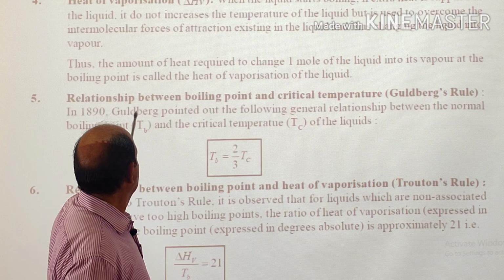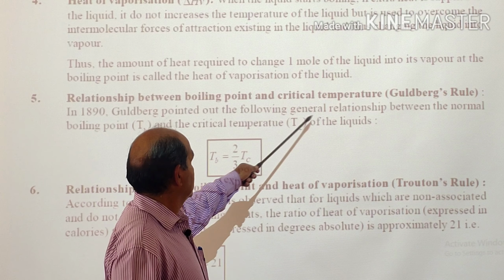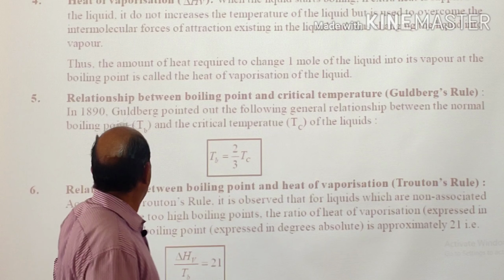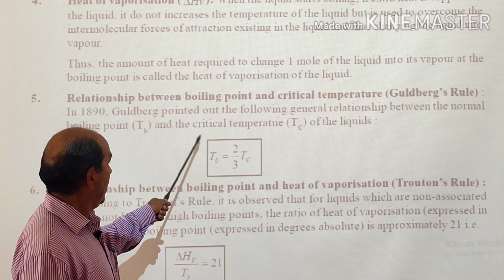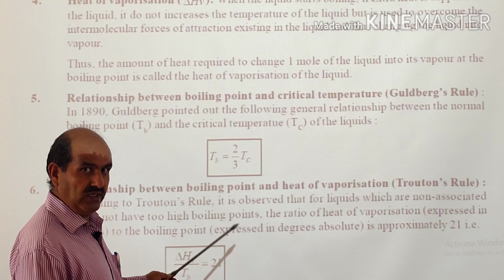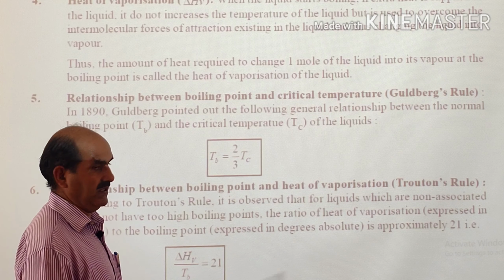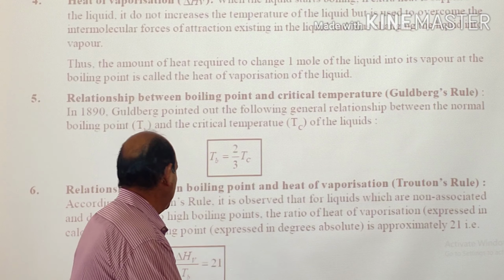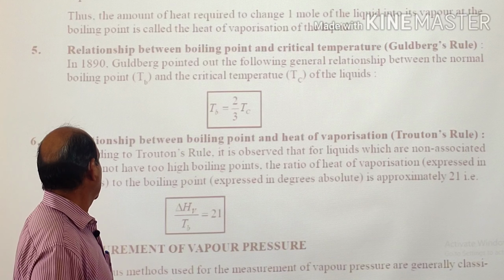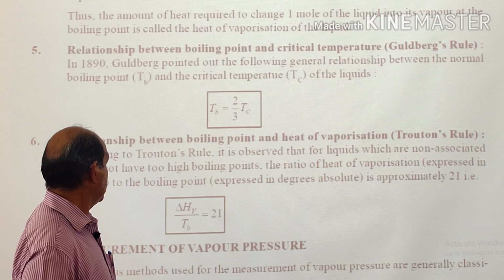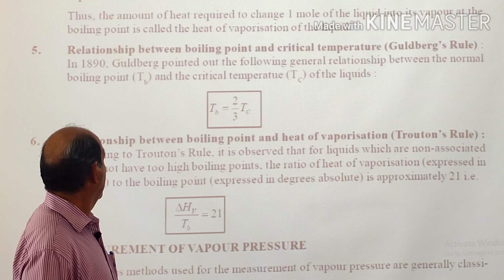In 1890, Goldberg pointed out the following general relationship between the normal boiling point and the critical temperature of the liquid. That boiling point of a liquid is usually equal to 2/3 of its critical temperature. So that is Goldberg's rule. And next is the relationship between boiling point and heat of vaporization, and that is known as Trouton's rule.